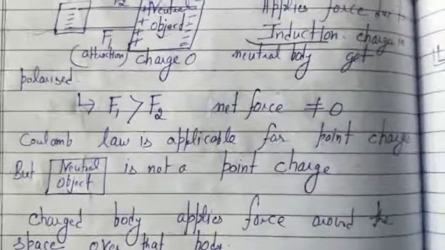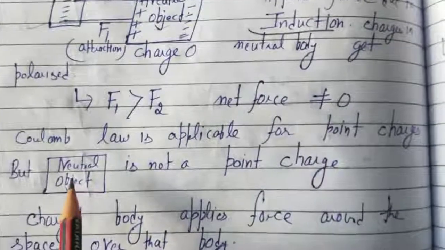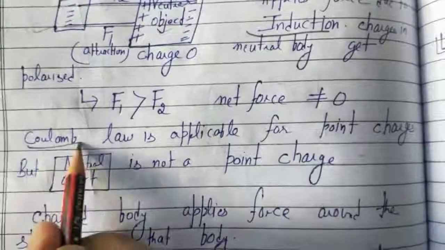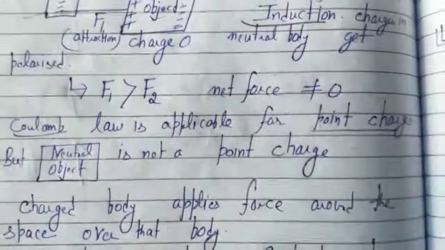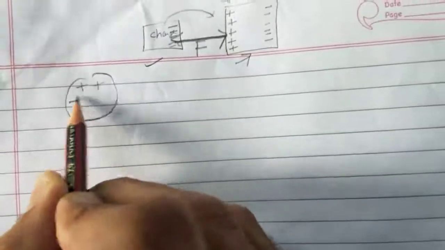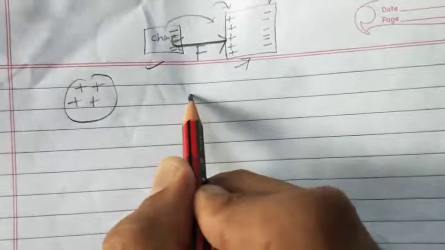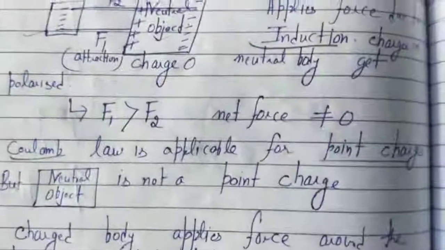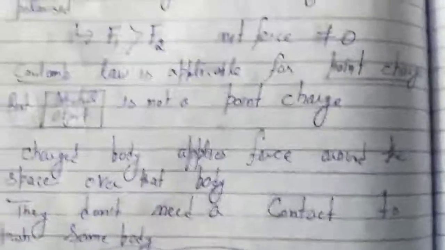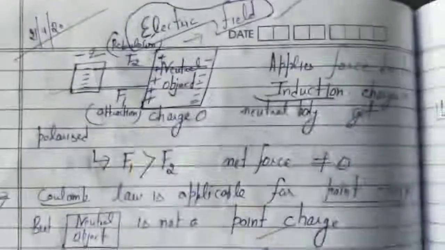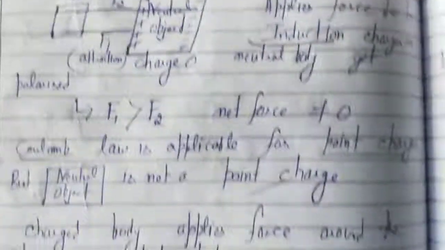We have derived Coulomb's law in the earlier lectures. Note this in your mind, this is very much important. Coulomb's law is only applicable for point charges. That means you can't apply Coulomb's law to a surface of charge. It applies to only a point charge, either positive or negative. And this neutral object is not a point charge.